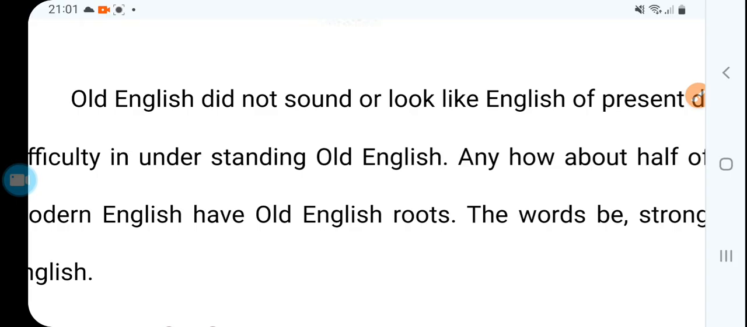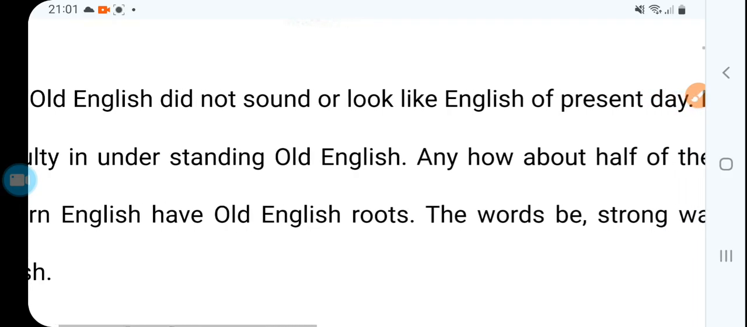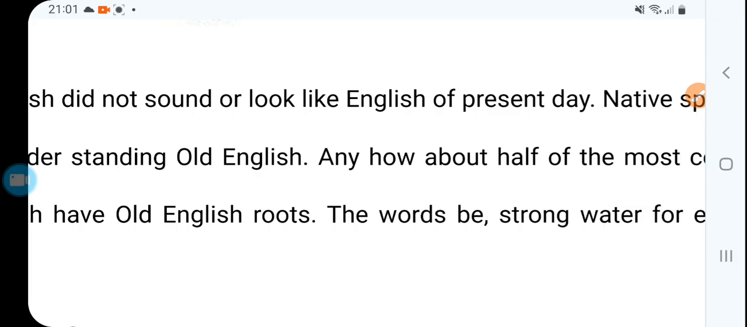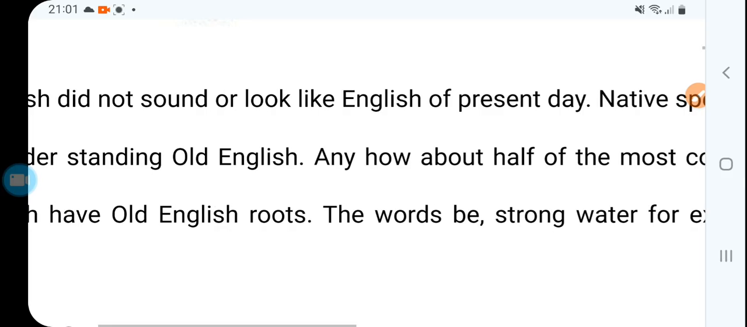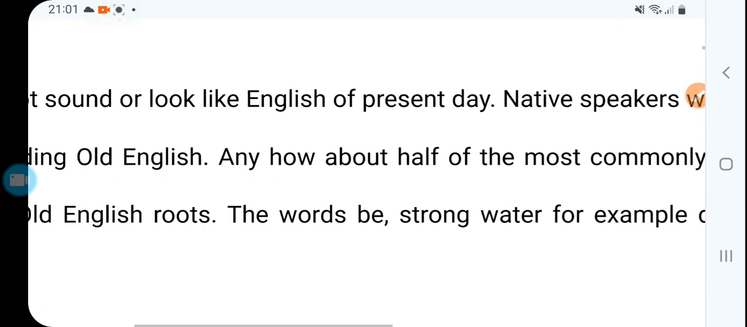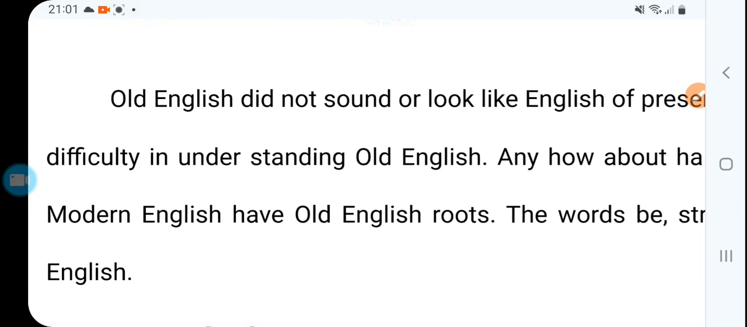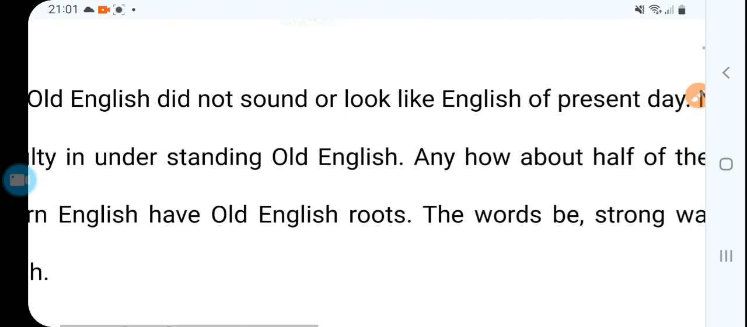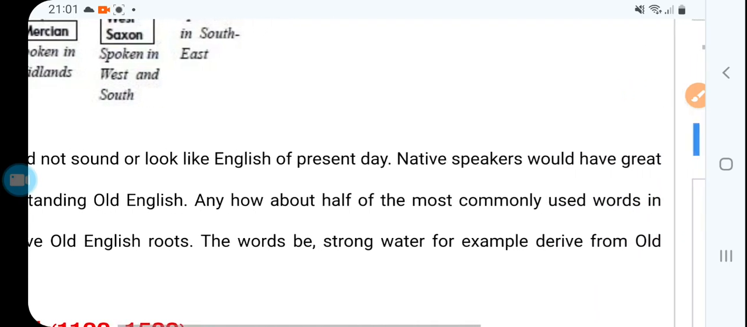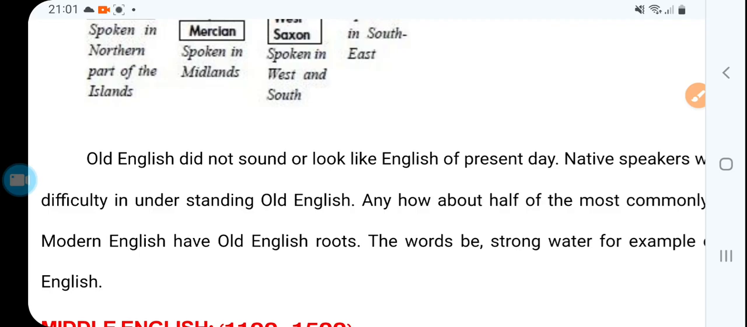Old English did not sound or look like the English of the present day. It has totally changed. Modern English and Old English cannot even be compared. Native speakers would have great difficulty in understanding Old English. Anyhow, about half of the most commonly used words in modern English have Old English roots.